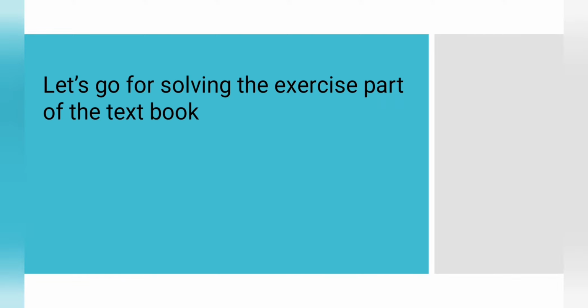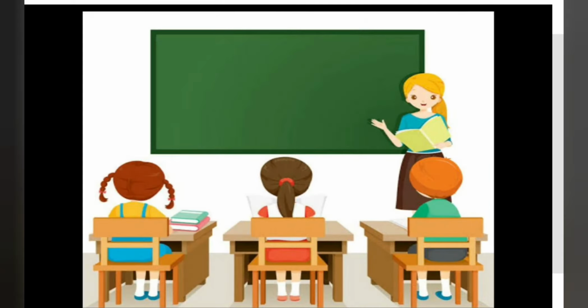So children, after completion of the explanation of the chapter Determiners from your textbook, now I am going to move on to the exercise part from your textbook, page number 63.